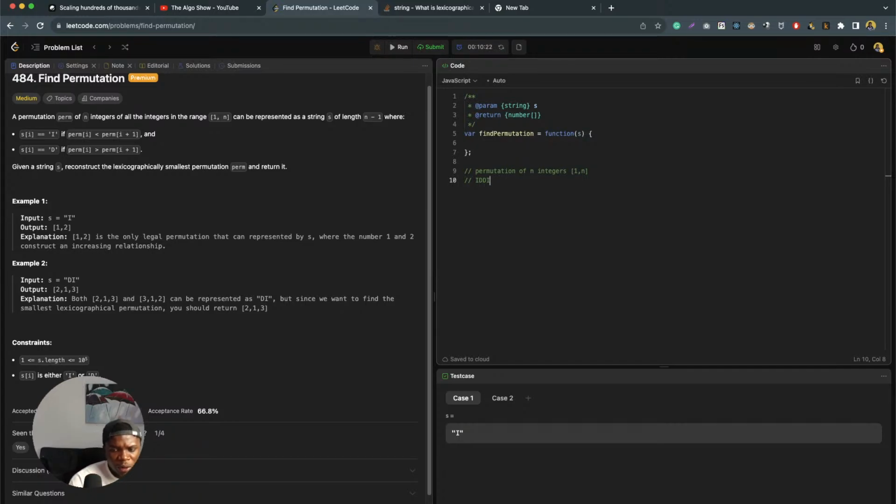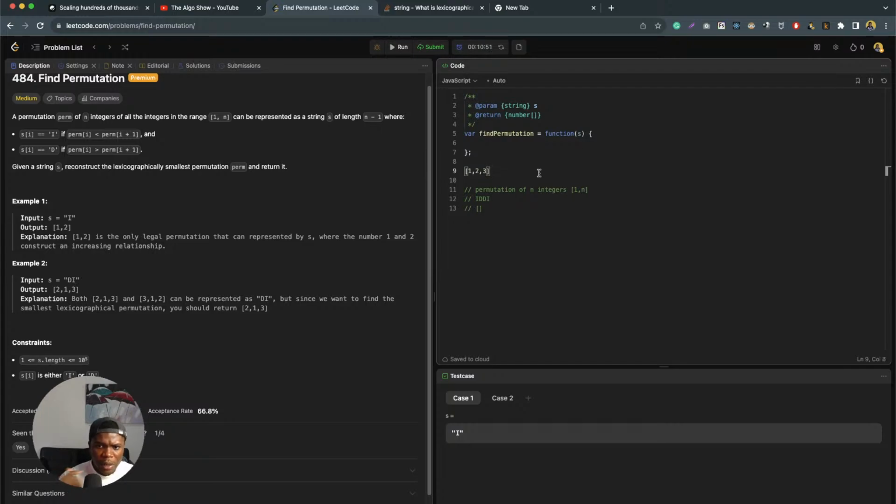That's the permutation of these numbers that is going to, okay, let's take for example I and D. We know that n is going to be 3, like 1 2 3, because we can find n from s by adding 1. The length of this is 2, add 1 to get 3.